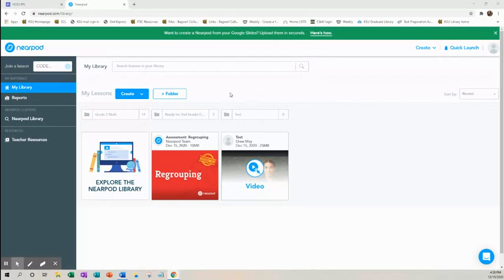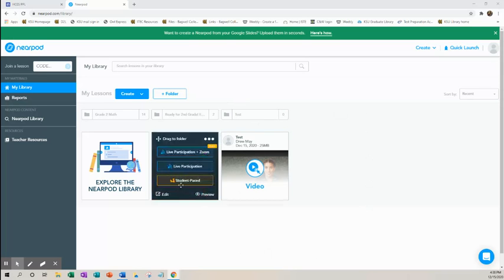So let's pretend my computer screen right here is on my projector in my classroom. So what I'm going to do is I'm just going to simply roll over my lesson, and I can do live participation plus Zoom. Now they've made that a beta. We use Teams, so I wouldn't worry about that as far as live participation with Zoom because we mainly use Teams, and that's how we communicate with our kids with security and things like that. So I wouldn't worry about doing live participation with Zoom unless you're an educator who doesn't have Teams or anything like that. Then you can go and use something else.